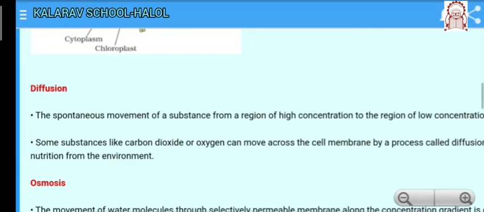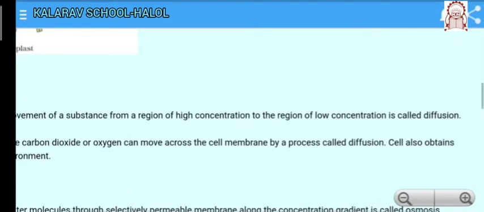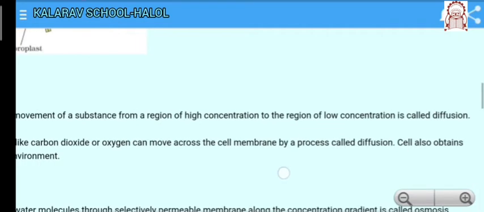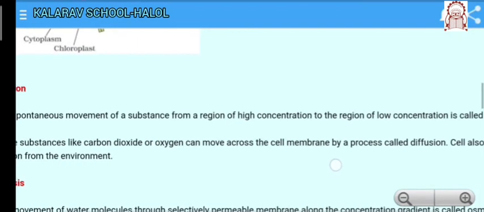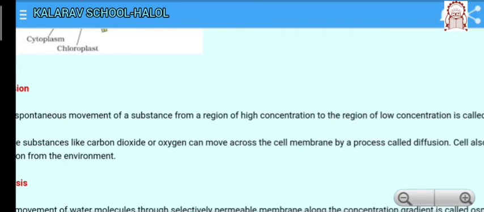So, here substances like carbon dioxide or oxygen can move across the cell membrane by the process called diffusion. I will explain this. Some substances like CO2, which is a cellular waste, are required to be excreted out of the cell. So, in the cell the amount of CO2 is high. The concentration of CO2 inside the cell is more, and in the external environment the concentration of carbon dioxide is low.